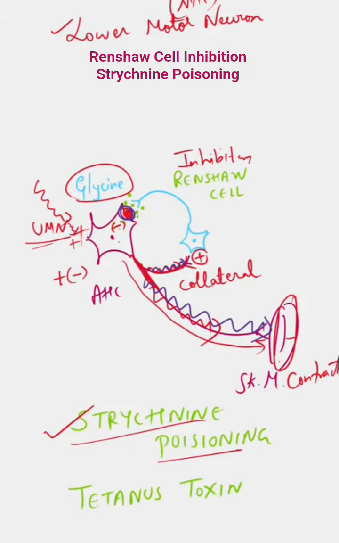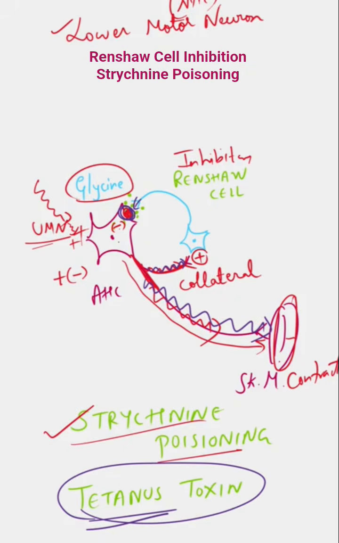Okay. Similarly, in tetanus toxin, what happens is the glycine release itself is inhibited. Not just glycine, remember, GABA release, all the inhibitory neurotransmitter release is inhibited or affected in tetanus toxin poisoning. But in strychnine poisoning, remember, the problem is the glycine receptors are blocked. So hope you have understood this.